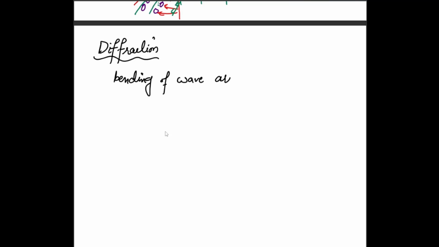So the next topic is diffraction. This is new for O levels. It was only available in IGCSE, but now they have included it in O levels because diffraction is a major part in A level physics. Okay, so diffraction is simply bending of wave around an edge.